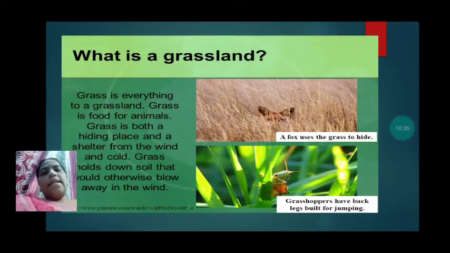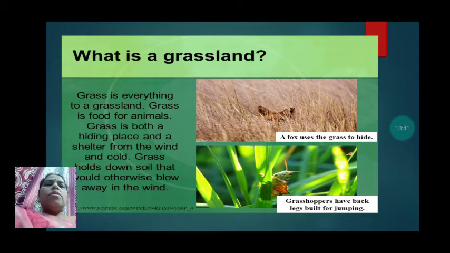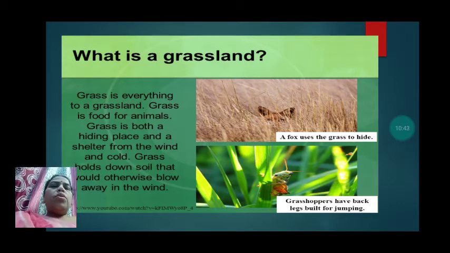Then, what is a grassland? That is also a habitat. Grass is everything to a grassland. So in a grassland we will find grass. Grass is food for animals, so the animals eat grass. Grass is both a hiding place and a shelter from the wind and cold.